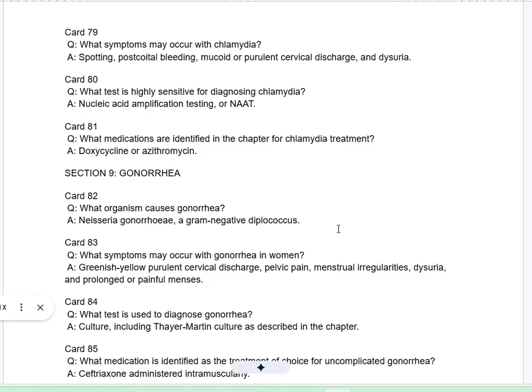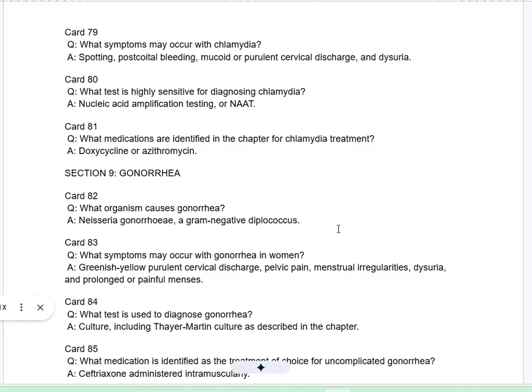Card 81Q. What medications are identified in the chapter for chlamydia treatment? A. Doxycycline or azithromycin. Section 9. Gonorrhea. Card 82Q. What organism causes gonorrhea? A. Neisseria gonorrhoeae, a gram-negative diplococcus.